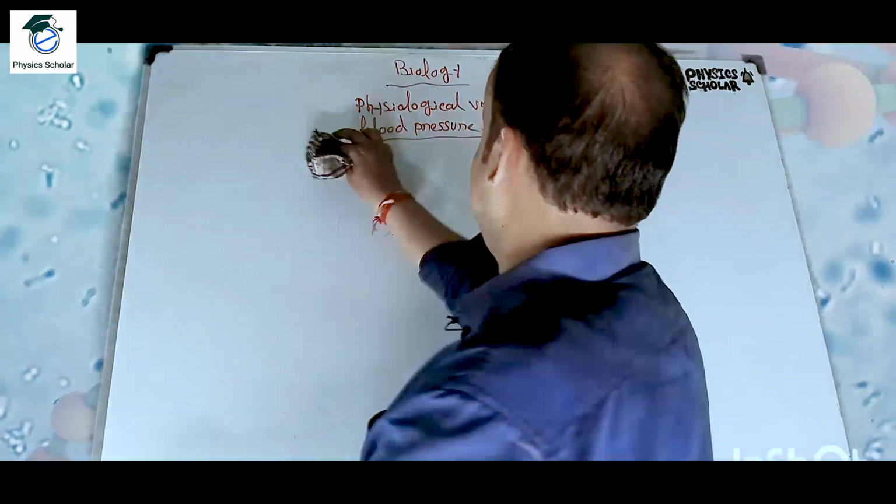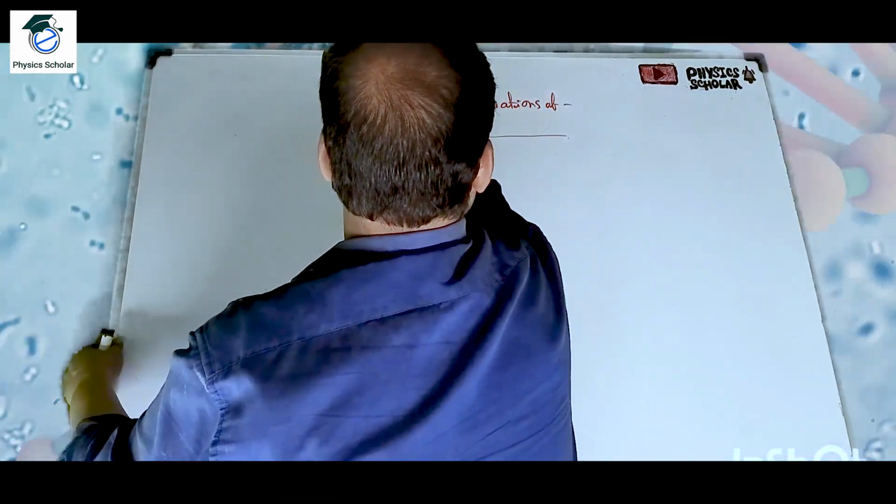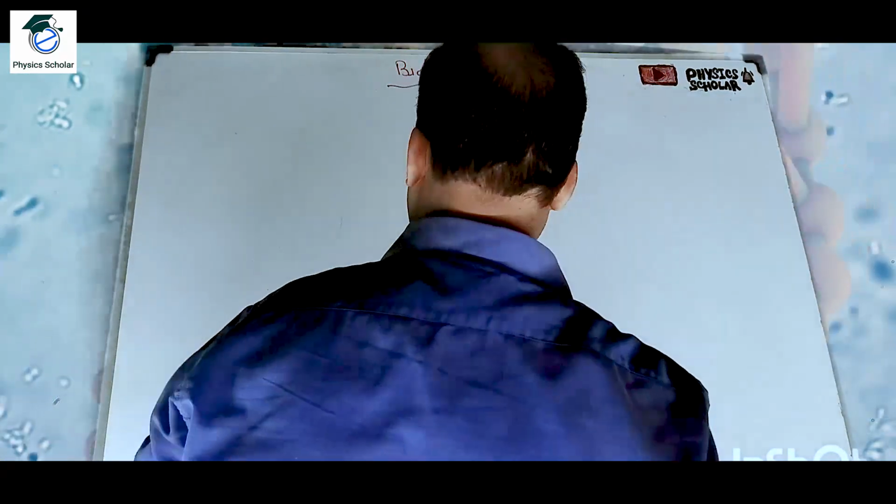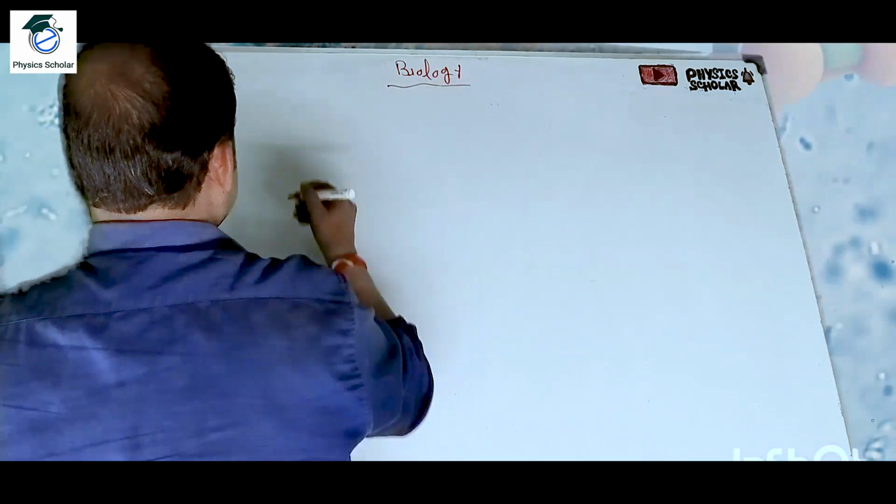Okay students, so now let us move to the measurement of blood pressure.